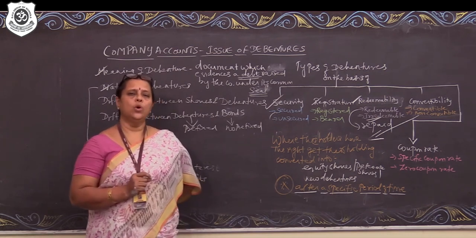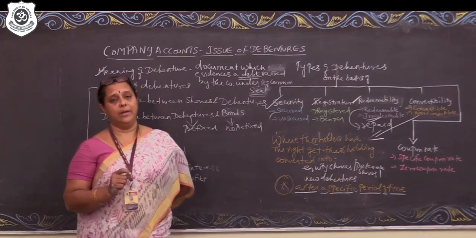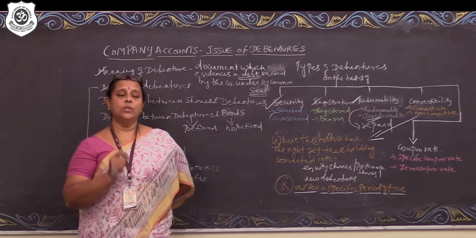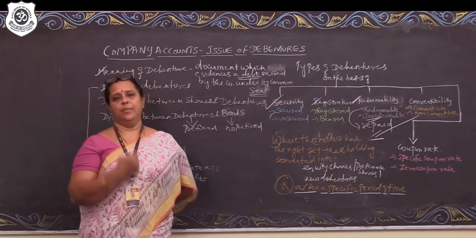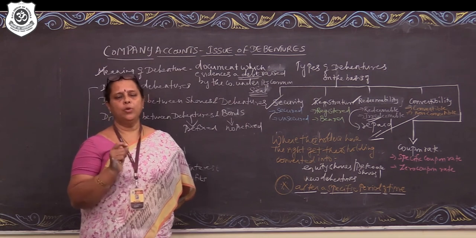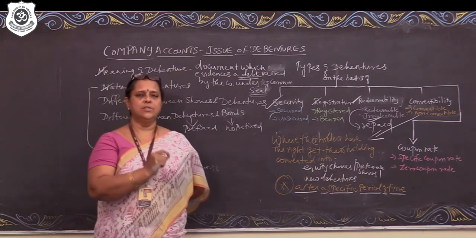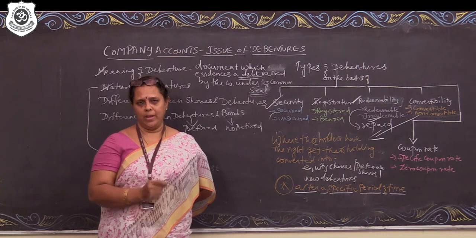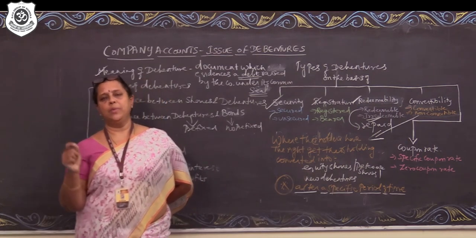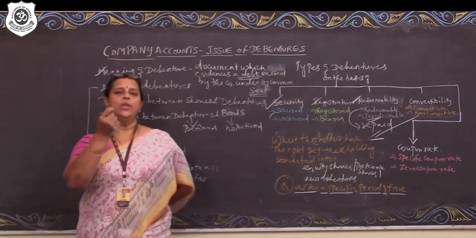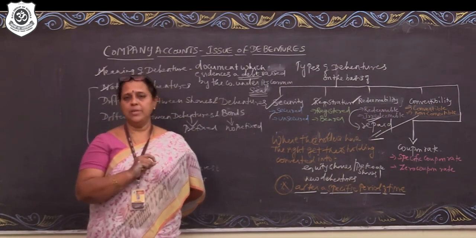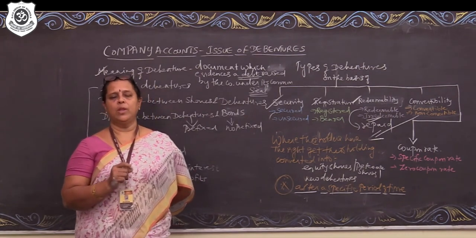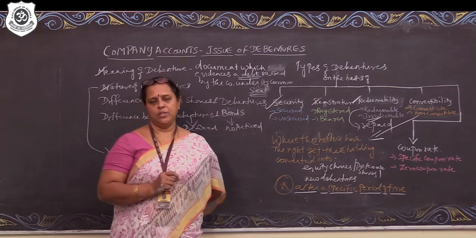So, when the company wants to reduce its tax liability or its interest commitment, the company would prefer to go for conversion of debentures into equity shares, wherein the equity shares do not carry a prefixed rate of dividend nor do they need to be paid anything. So the company is under no obligation to meet any commitment towards the equity shareholders.